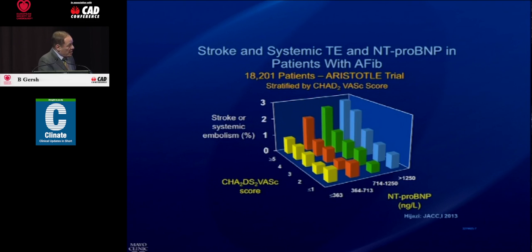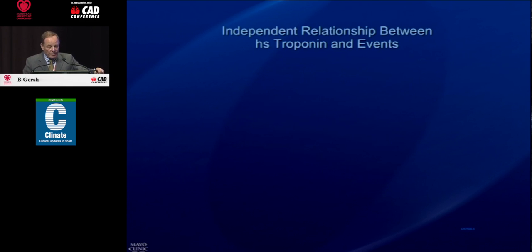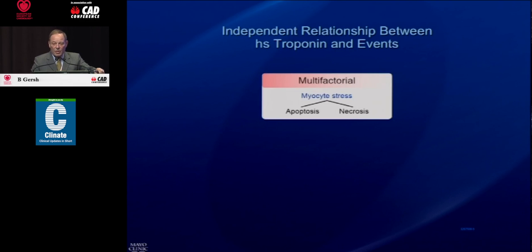The other biomarker that we looked at was NT-proBNP, and you can see here the CHA2DS2-VASc score 1 to 5. In each category, NT-proBNP is a powerful, powerful predictor of events. So the independent relationship between high sensitivity troponin and events, it's very clear cut, and we published this in about 5 papers. We don't really understand what it means though.